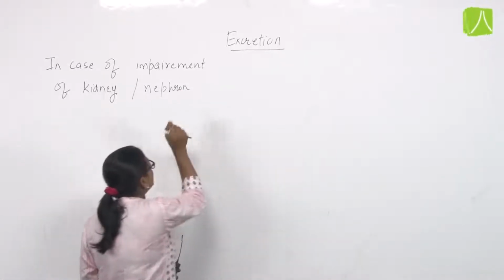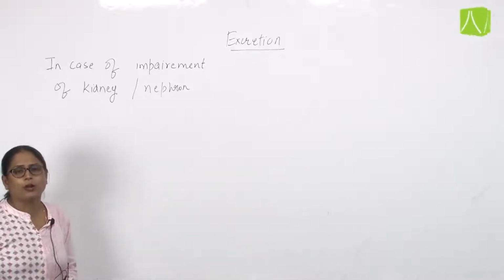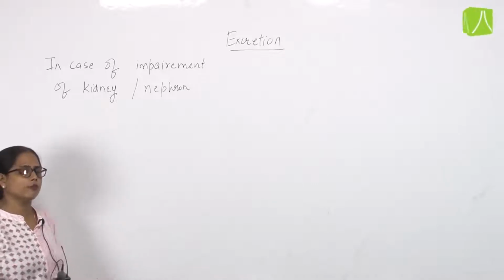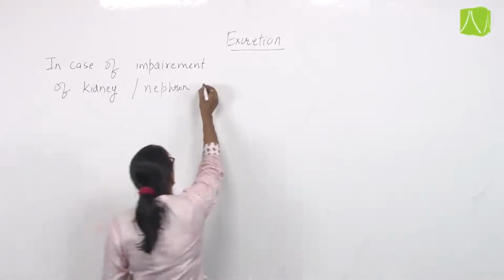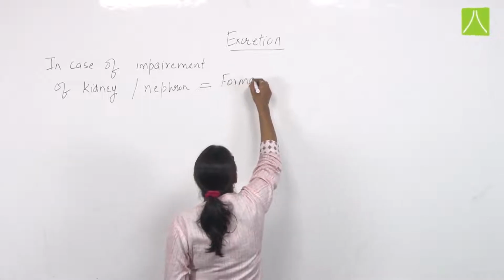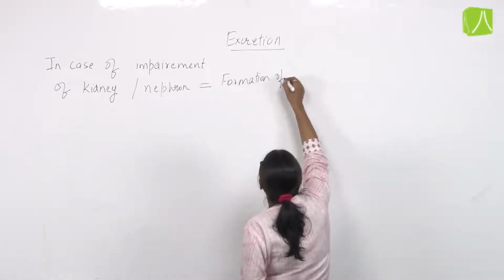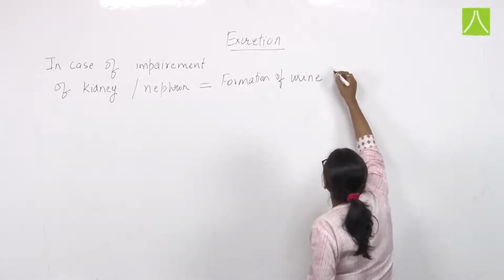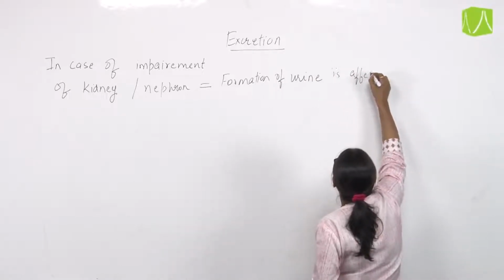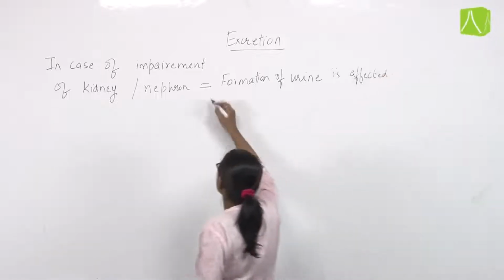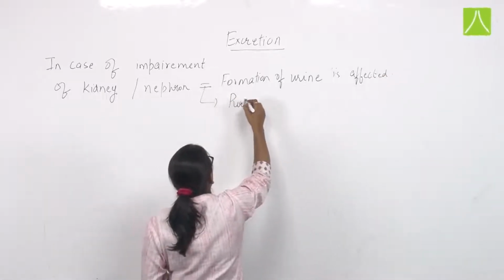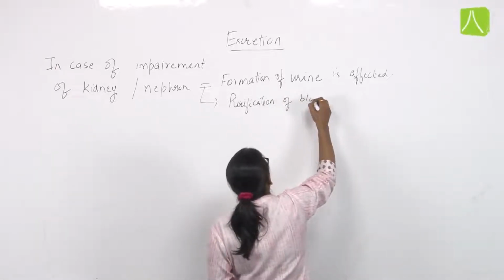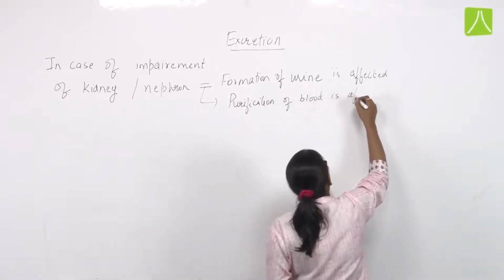If anything happens to this part, or any dysfunction takes place in the system of the kidney or the nephron, then definitely the process of formation of urine is affected. That means you can say the purification process of blood is affected.